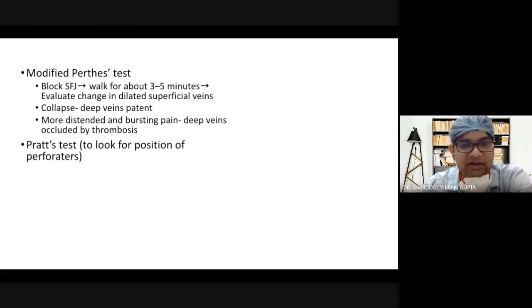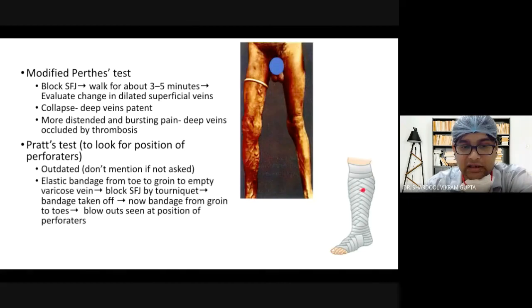There is another outdated test which is known as Pratt's test. It is to look for the position of the perforator. From toe to the groin, you have to empty the vein, and then block the SFJ by tourniquet, and apply an elastic bandage from toe to the groin. You remove the bandage in a sequential manner from groin to toe, and you see the blowout at the site of the perforators. So it is known as Pratt test, but it is kind of outdated. You can also assess the perforator by Fegan's test as well as the multiple tourniquet test.